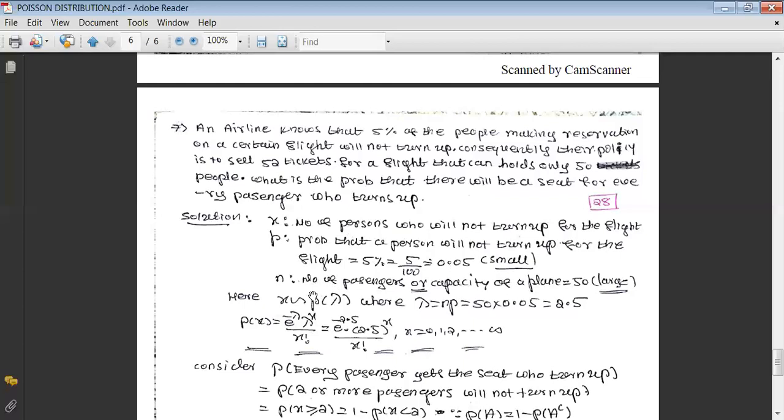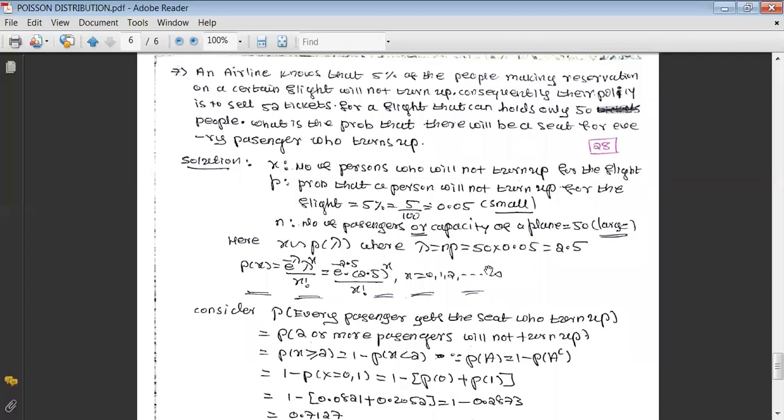And N is the number of passengers or capacity of the plane, which is 50. As we observe here, N is somewhat large and P is small. We can conclude it is an example of Poisson. That's why we say this variable is a Poisson with parameter lambda, where lambda is N into P. N is 50, P is this, we get 2.5 as the value of lambda.